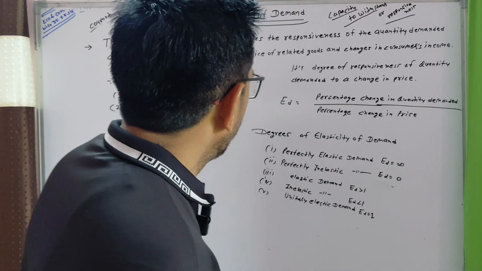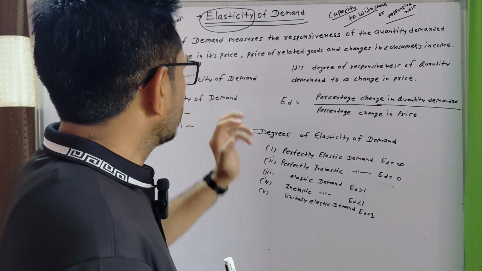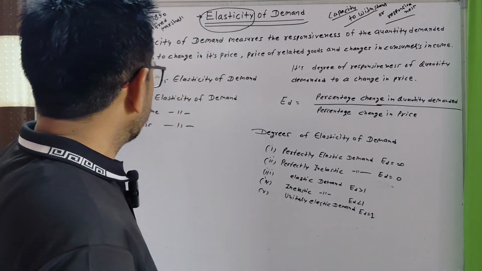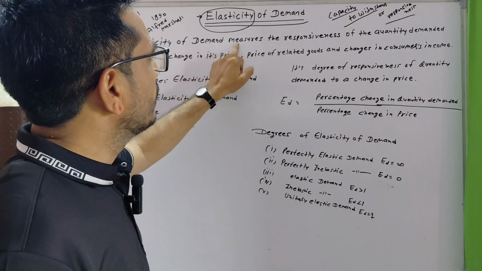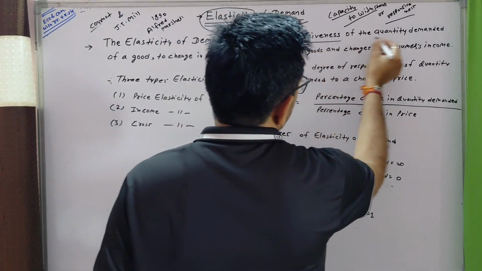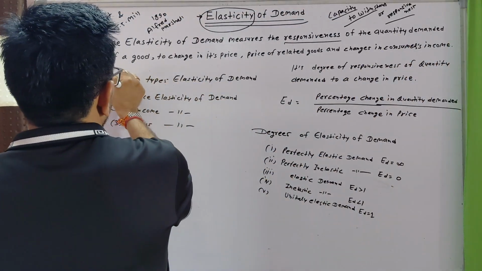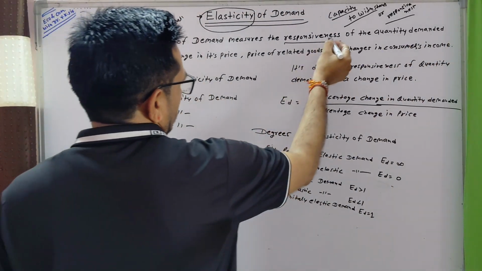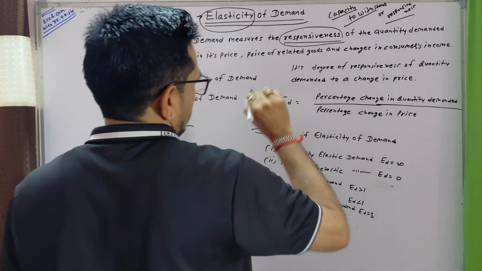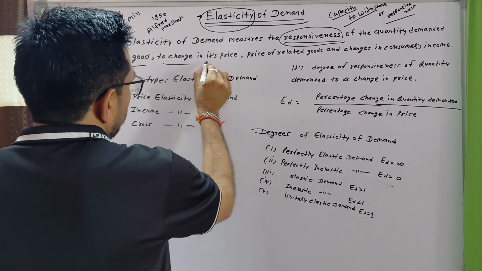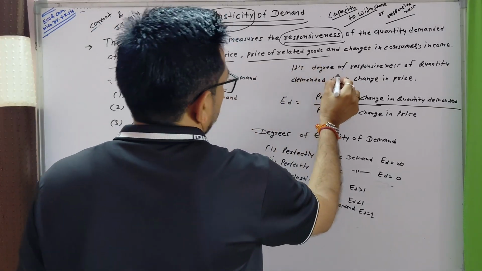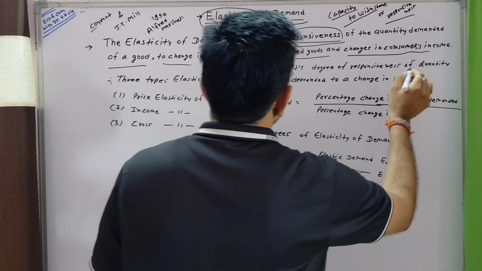Okay, so now the definition. The elasticity of demand measures the responsiveness of the quantity demanded of a good, the capacity to withstand a change in its price, the price of related goods, and change in consumer income.